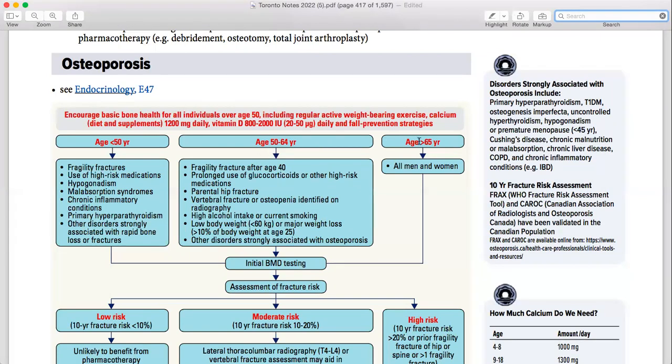Then coming to more than 65, you are going to do it practically for all men and women who come within the criteria, because vitamin D deficiency is very common in Canada.